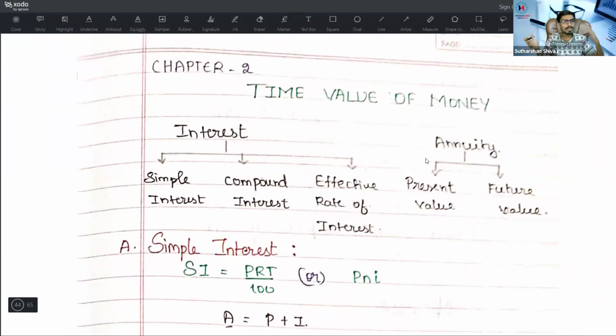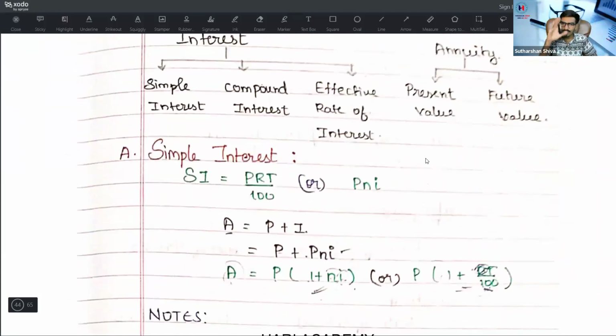It's divided into basically two parts. One is the interest part, one is the annuity part. If it is the interest part, it covers simple interest, compound interest, and effective rate of interest. If it is the annuity part, it covers present value and future value.